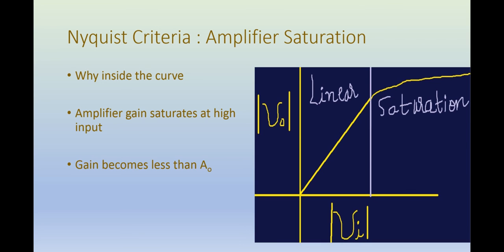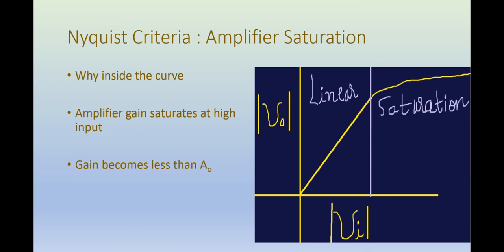So the answer comes from the phenomenon of saturation. On this slide you can see the graph of output voltage versus input voltage, and here we are talking about the magnitudes. So magnitude of V0 versus magnitude of Vi. We have the normal linear region where V0 is simply equal to A times Vi. So we have a linear relationship and we have a straight line representing the curve.